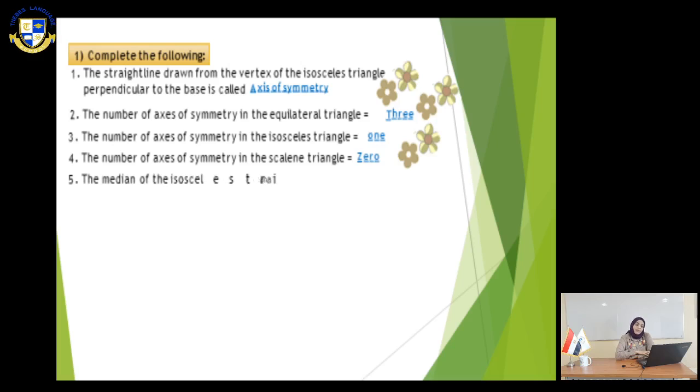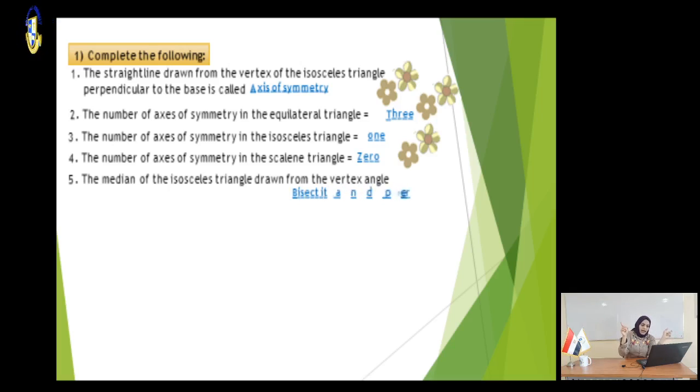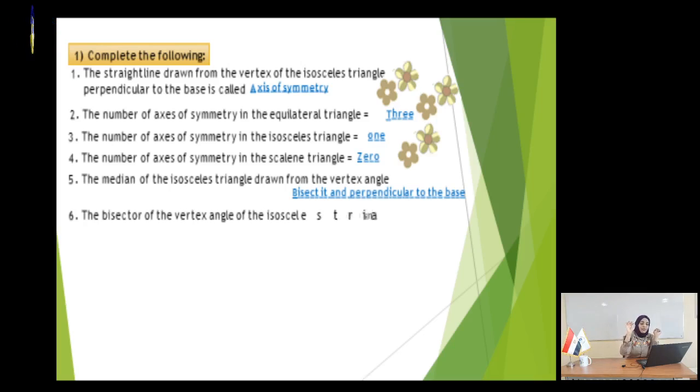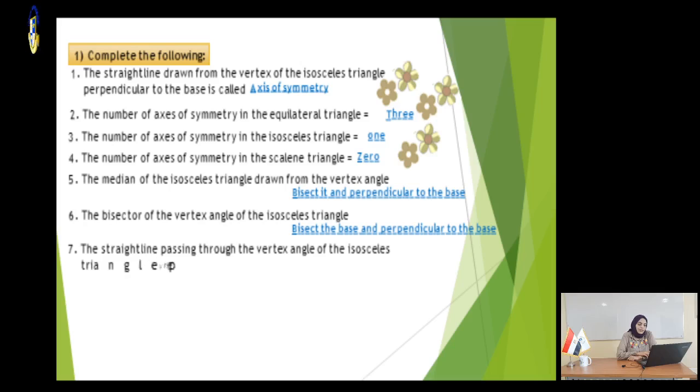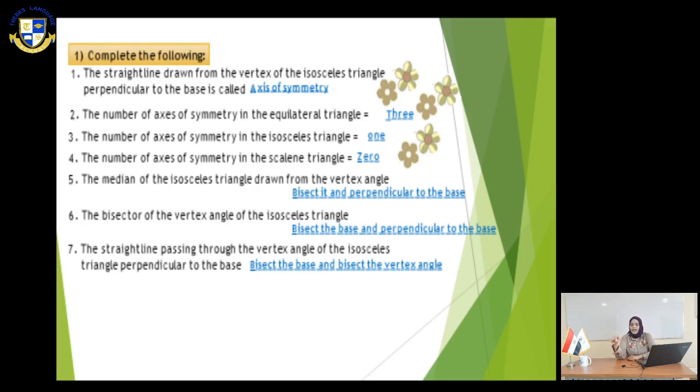Number 5, the median drawn from the vertex angle of an isosceles triangle. What will happen? It bisects it and is perpendicular to the base. Number 6, the bisector of the vertex angle of the isosceles triangle bisects the base and is also perpendicular to the base. Number 7, the straight line passing through the vertex angle of an isosceles triangle perpendicular to the base, the answer will be bisects the base and also bisects the vertex angle.